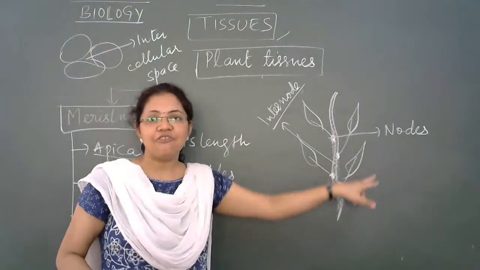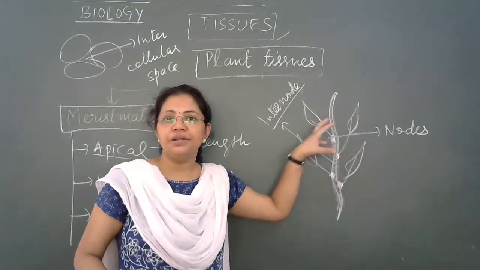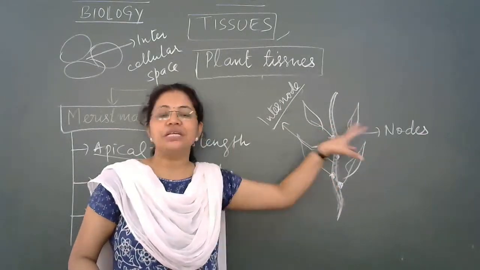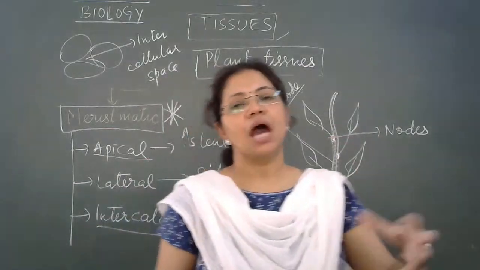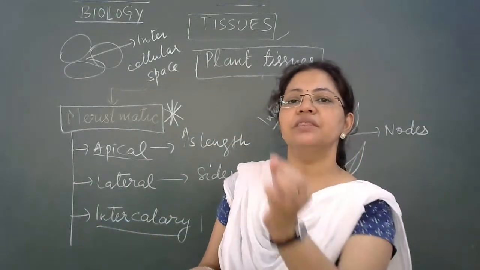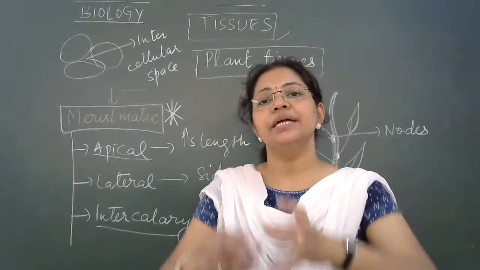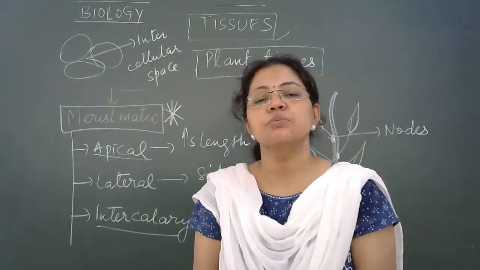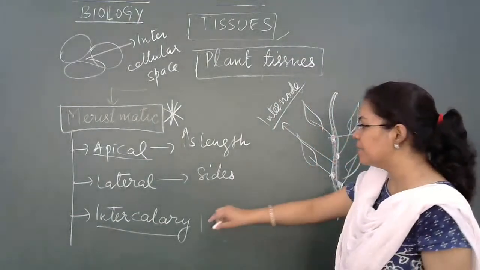if a leaf is present at the node, then the length and size of that leaf will be increased by the intercalary meristem, right? If in place of the leaf a flower is present, then its length will be increased by the meristem. If a fruit is present, then again its size and length will be increased by the intercalary meristem. So basically what does the intercalary meristem do?